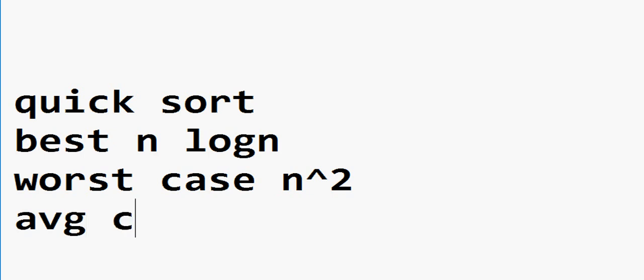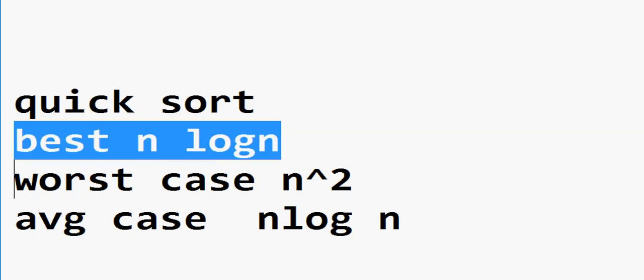And for the average case, which is similar to the best case, it is n log n. So this is a very important question: what is the time complexity of quick sort? The quick sort time complexity in the best case is n log n, which is similar to merge sort.